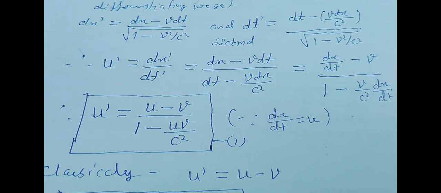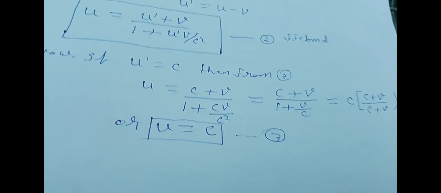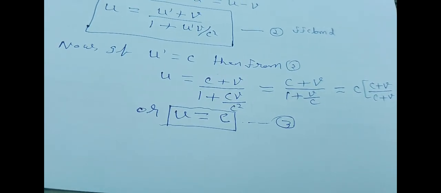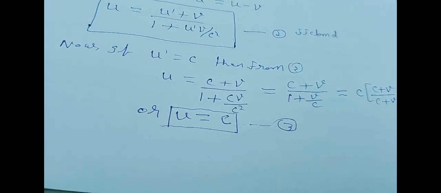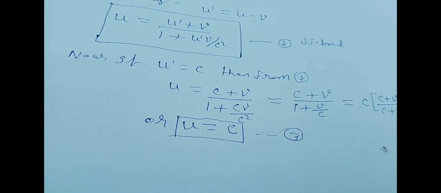In the same way, we may show that if the velocity u dash with respect to frame S dash is given, then we can determine its value u with respect to S by the relation u equals u dash plus v divided by 1 plus u dash v by c square.